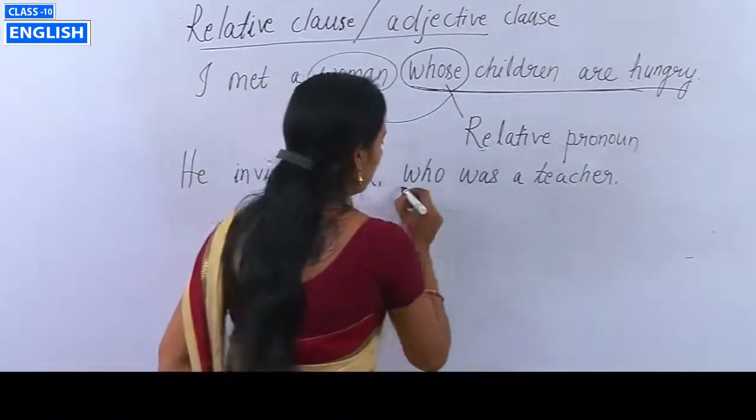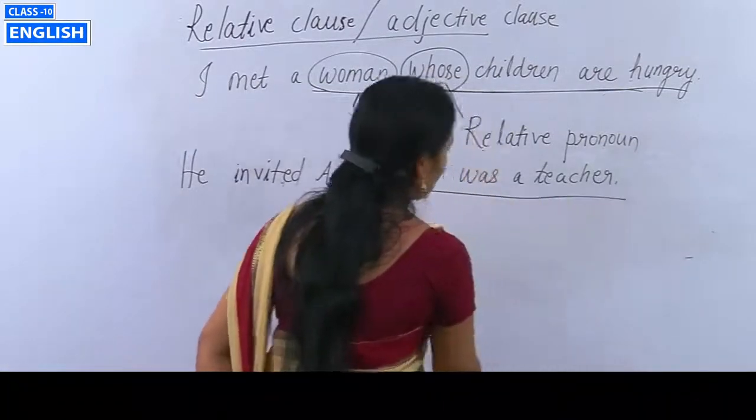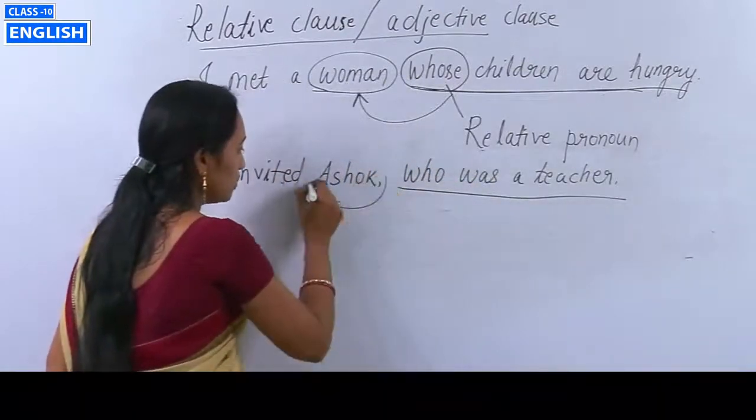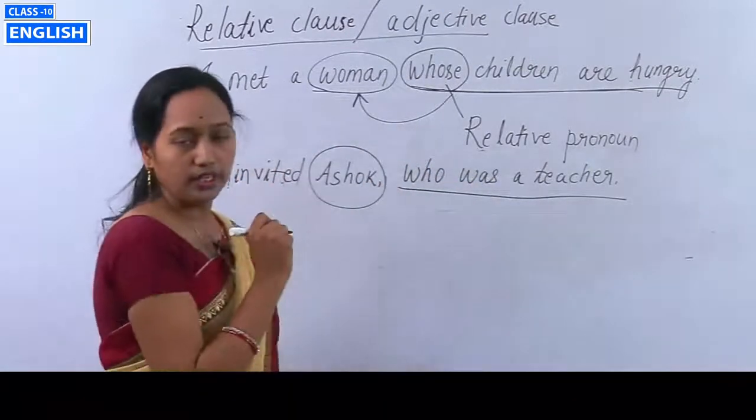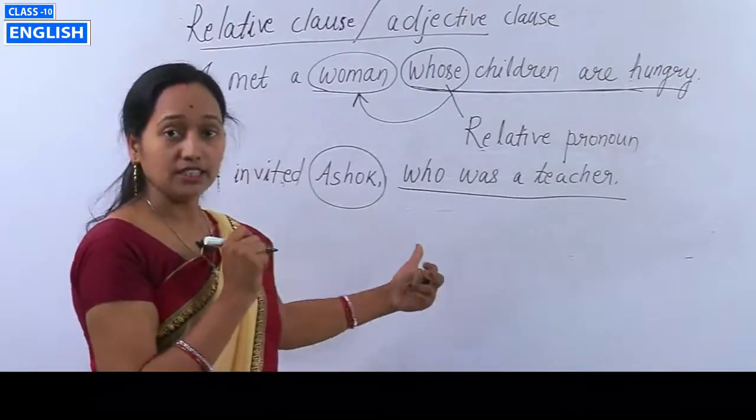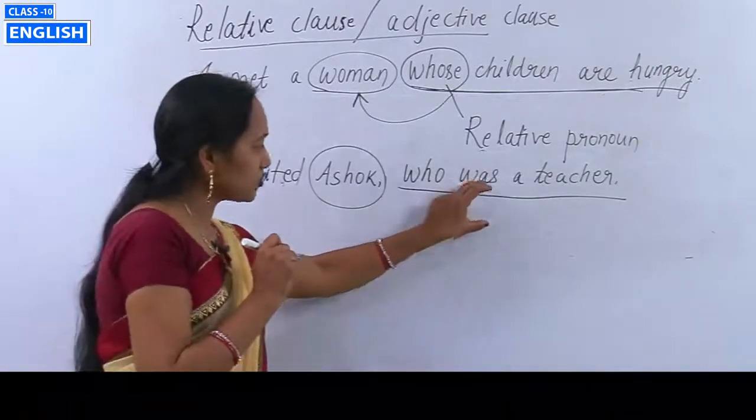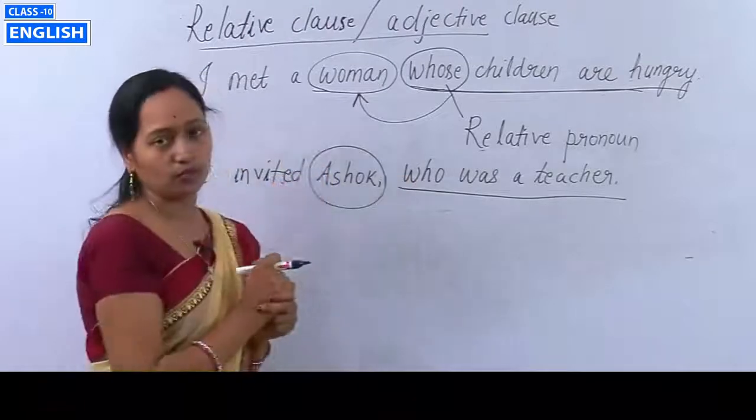So your relative clause is who was a teacher. Who was a teacher? Ashok was a teacher. Here Ashok is already identified and this is the extra information about Ashok.